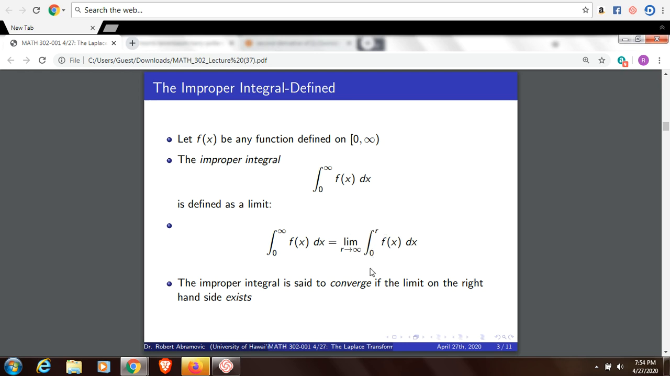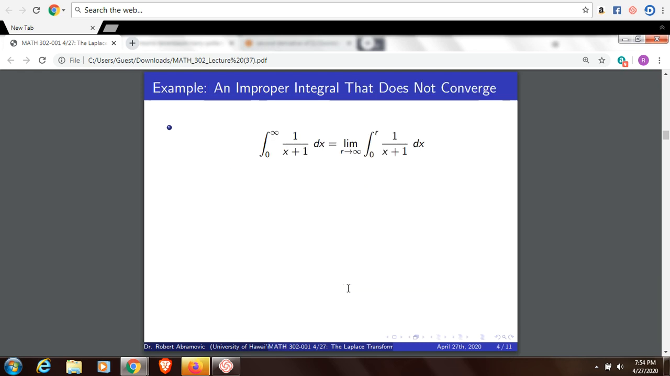If this limit exists, then the improper integral from 0 to infinity of f of x dx is said to converge. So here's an example of an improper integral that does not converge. Let's look at what it means to evaluate the improper integral from 0 to infinity of 1 over x plus 1 dx, or equivalently to determine whether or not it converges or diverges. This means to evaluate the limit, if it exists, as r goes to infinity of the definite integral from 0 to r of 1 over x plus 1 times dx.